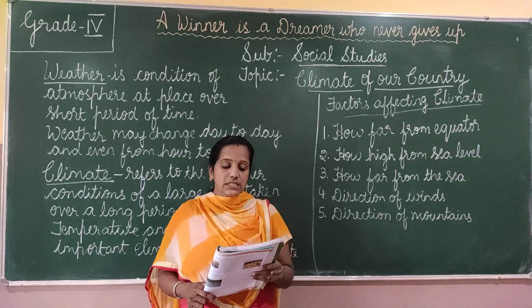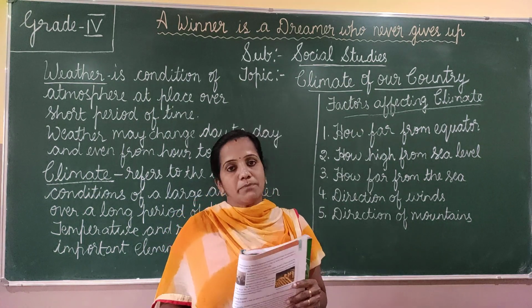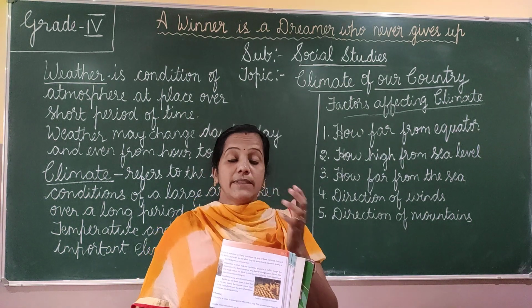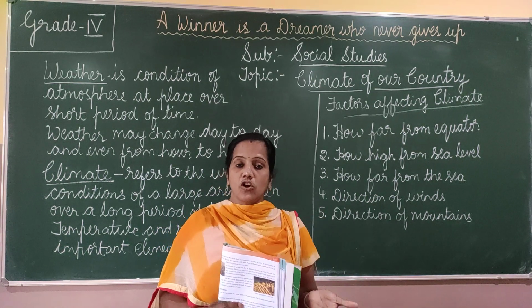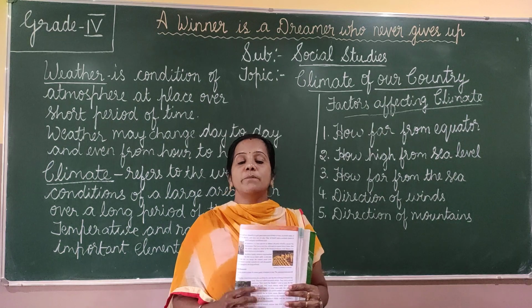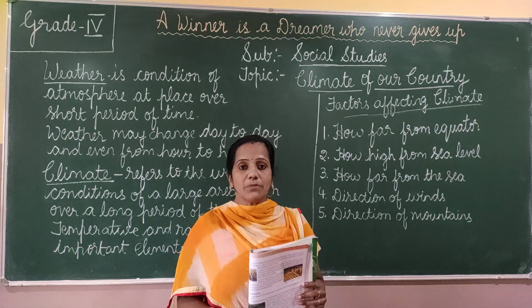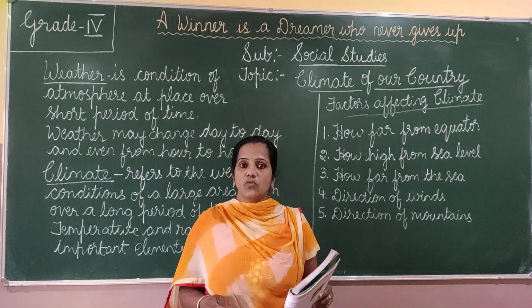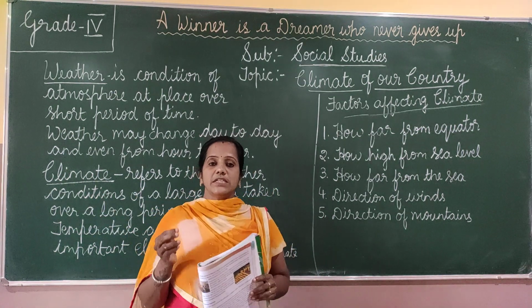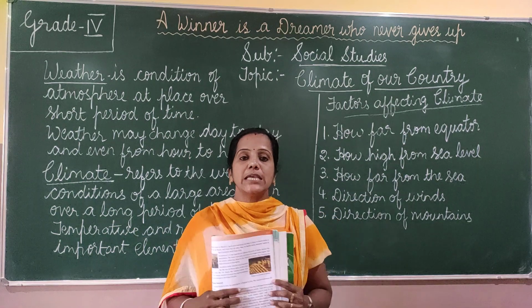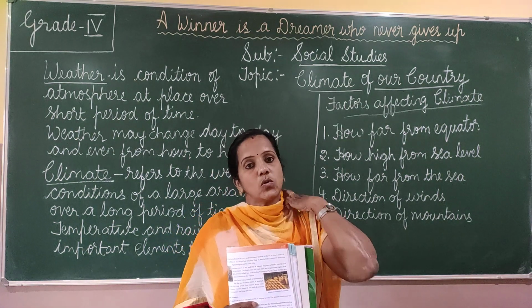The places near the sea are affected by this temperature only. The places near the sea, the temperature is moderate. It is not too hot, not too cold, because the land gets heated up very fast and it cools down very fast. Okay, so the cool breeze coming from the sea makes the land cooler.